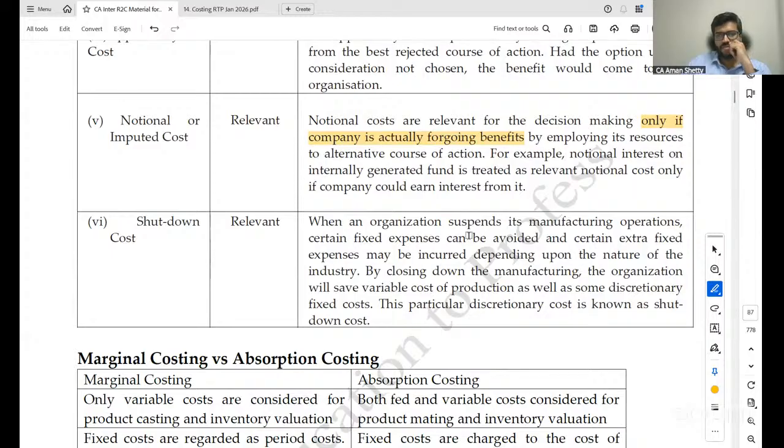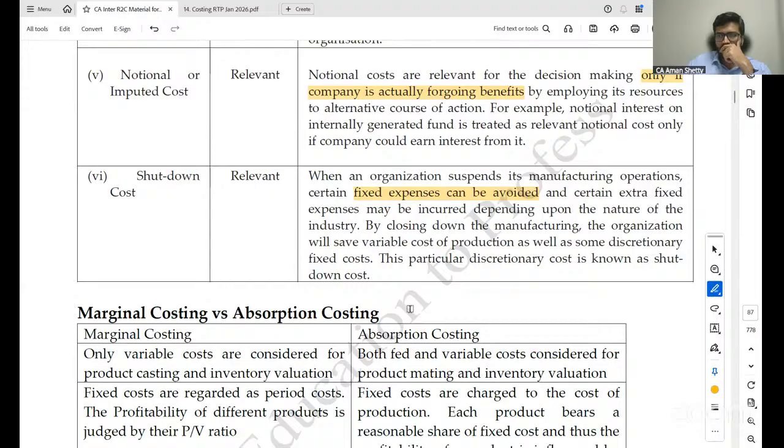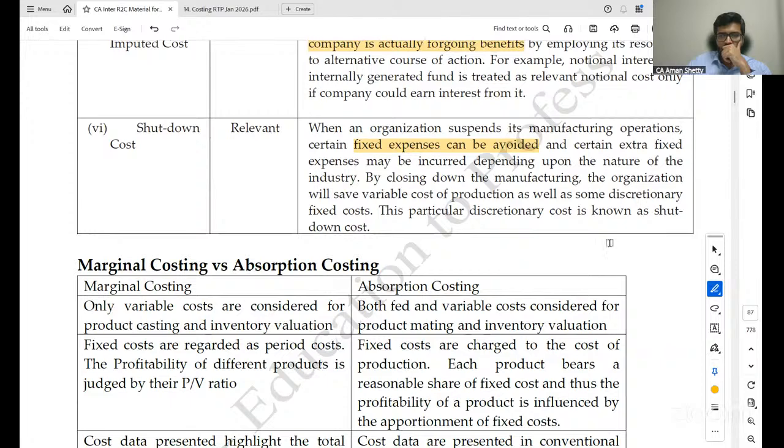Shutdown cost is relevant when an organization suspends its manufacturing operations. Certain fixed expenses can be avoided, and certain extra fixed expenses may be incurred, depending upon the nature of the industry. By closing down the manufacturing, the organization will save variable cost of production as well as some discretionary fixed cost. This particular discretionary cost is known as shutdown cost.